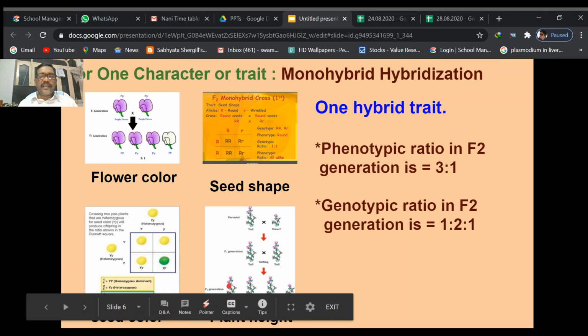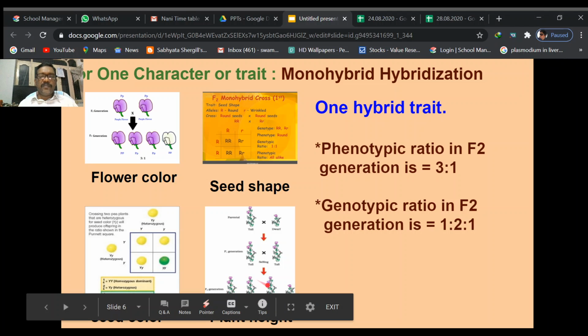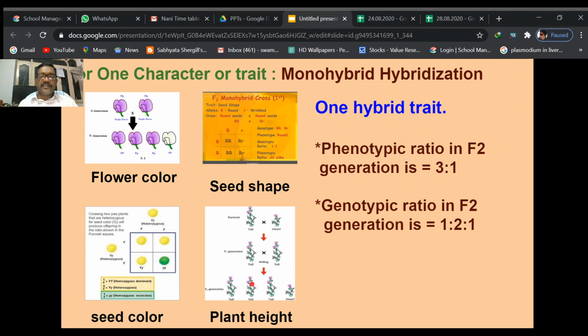In the F1 generation, all phenotypes are tall. In the F2 generation, the phenotypic ratio is 3:1, meaning 3 tall plants and 1 dwarf plant. But the genotypic ratio is different, the genetic makeup, because this one is pure tall, capital T capital T. These two are not pure tall, because they are heterozygous dominant, capital T small t.